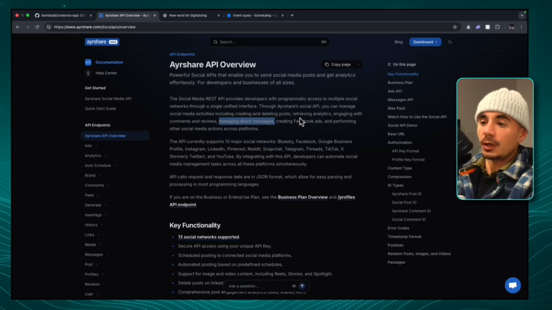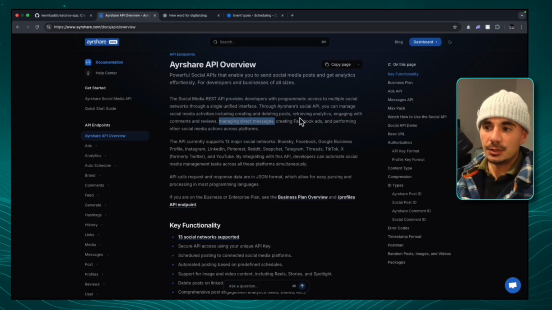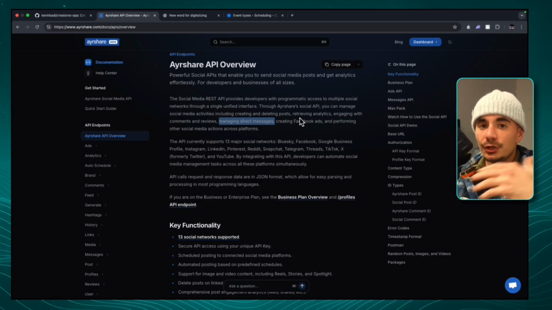The first API call we want to go through, guys, is the profile API call because this is what establishes the connection between our clients and our project. We create a profile key for these users. So there's 3 main keys that you're going to need to know about the AirShare platform. The first key is the API key that you get with your AirShare subscription. The second one is the profile key. So every single person that joins your operating system or joins your marketing system is going to have their own separate profile key. This is what's going to allow us to differentiate whose social accounts are connected to which user.